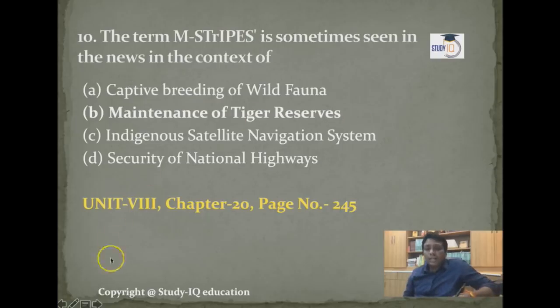Now the 10th one is M-STrIPES. It is very important. However you pronounce it, it is sometimes seen in the news in the context of the maintenance of tiger reserves. It is a kind of GPS system and a kind of remote sensing system. Overall you can see it as a kind of tiger census. A satellite-based and GPS-based system is adopted to monitor tigers in tiger reserves, and for that purpose the M-STrIPES facility is used.